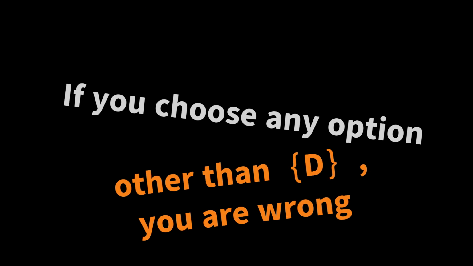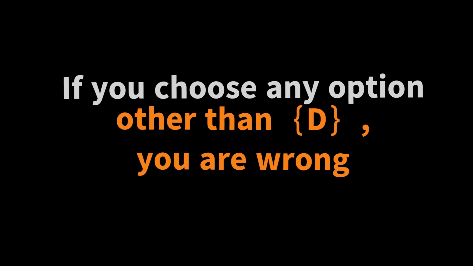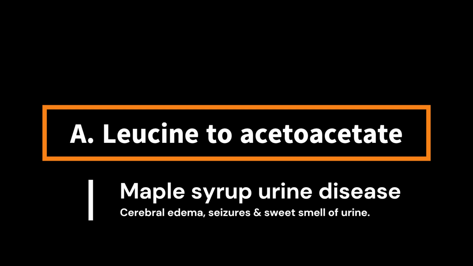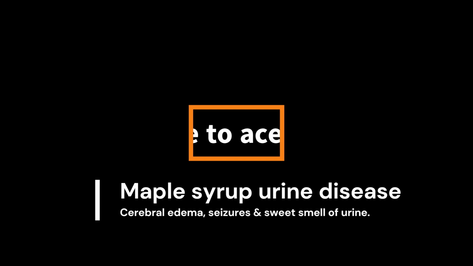If you choose any option other than D, you are wrong. Let's briefly discuss the other options. Choice A cannot be the answer because leucine is a branched-chain amino acid that is elevated in maple syrup urine disease. Isoleucine and valine are also increased. Impaired metabolism of these amino acids leads to cerebral edema, seizures, and a sweet smell of the urine.